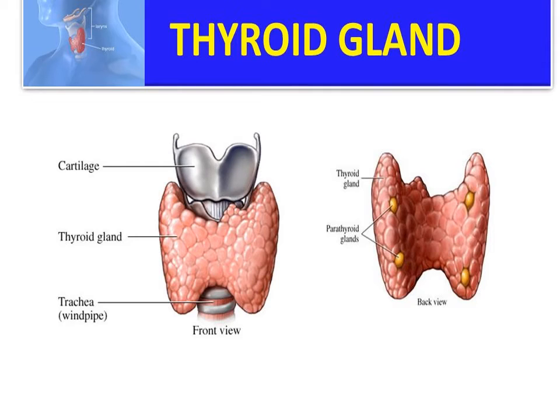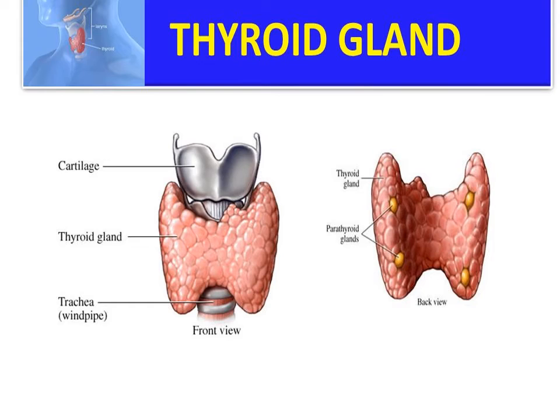Undersecretion of thyroxine is called hypothyroidism. In this, metabolism becomes slow, and a person has a tendency to gain weight. Two types of disease will come: hypothyroidism and hyperthyroidism. In hypothyroidism, the person has a tendency to gain weight and feels tired. Hyperthyroidism is excessive production of thyroxine that makes a high rate of metabolism. With high metabolism, the person would be lean and thin, with a restless nature, not taking rest.